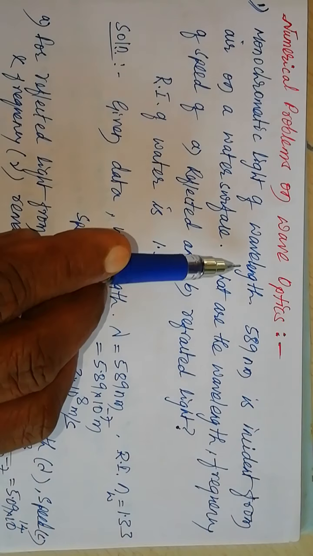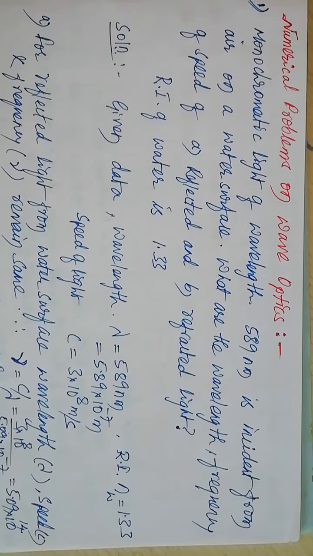When monochromatic light of wavelength 589 nanometer is incident on the water surface, part of the light is reflected, part of the light is refracted. For reflected light, the speed, the wavelength as well as frequency all remain the same, because after reflection the light travels in the same medium. After refraction, the light travels from air to water.